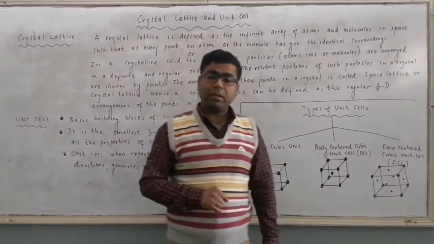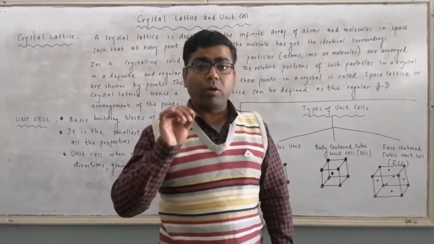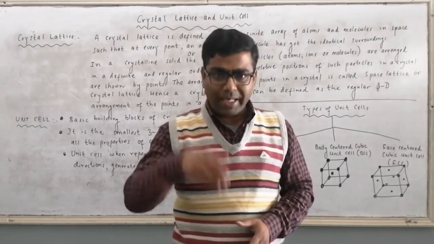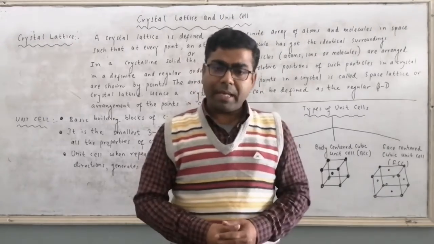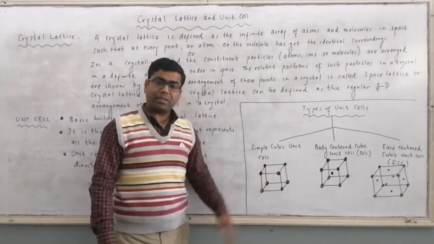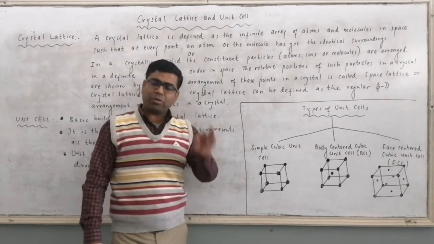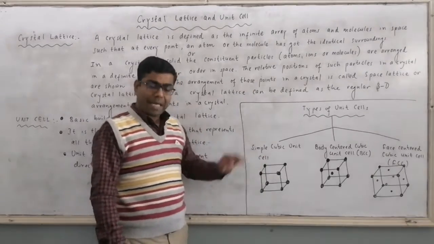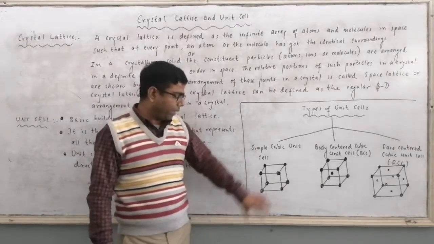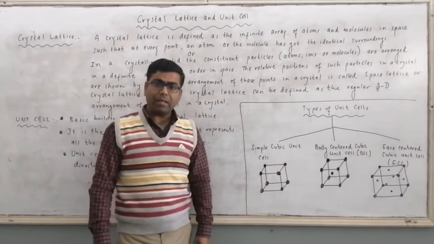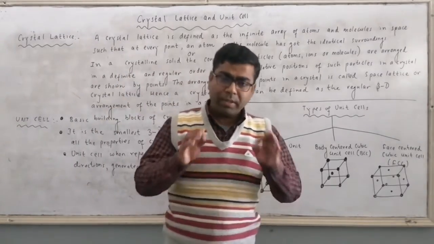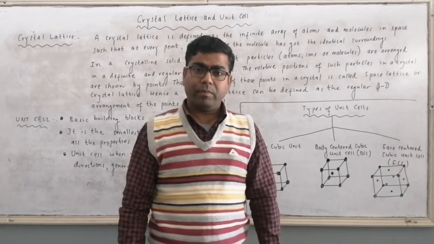So whenever an atom is present at the corner of the cube, it contributes 1 by 8 to the particular unit cell. So here in total we are having 8 atoms. Each atom is contributing 1 by 8 to the particular unit cell. So 8 into 1 by 8 gives you 1. So here in simple cubic unit cell, the rank of the unit cell is 1. Per unit cell we are having 1 particle, 1 atom.